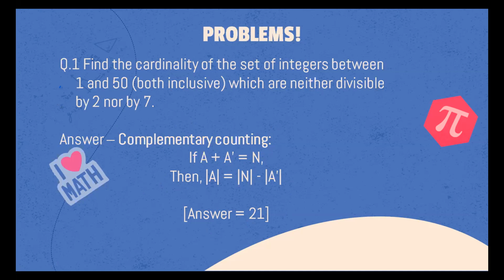Okay, next, this question is sort of homework for those who can solve it. For those who cannot solve it, I think we'll post how we can solve it. Find the cardinality of the set of integers between 1 and 50 which are neither divisible by 2 nor by 7.